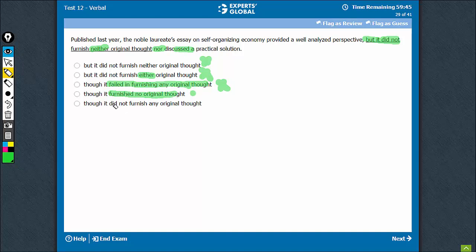Option E also, it did not furnish nor discussed. Did not furnish and not discussed. Furnished, discussed were parallel. Did not furnish, discussed are not parallel. This also can be eliminated. D is the best of the lot.